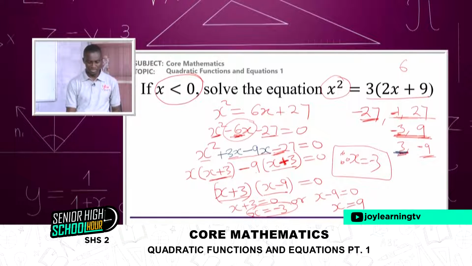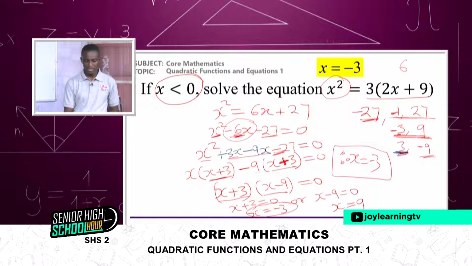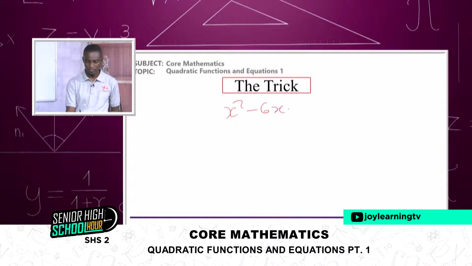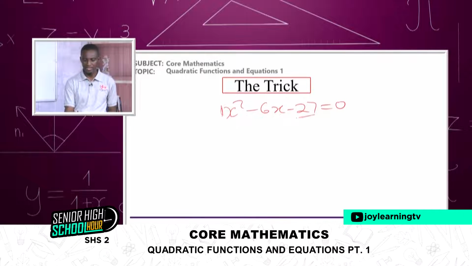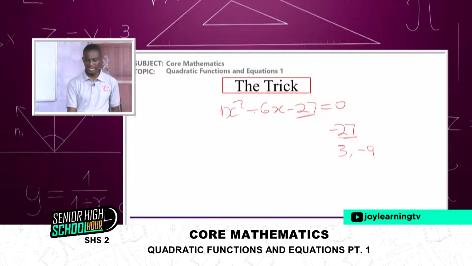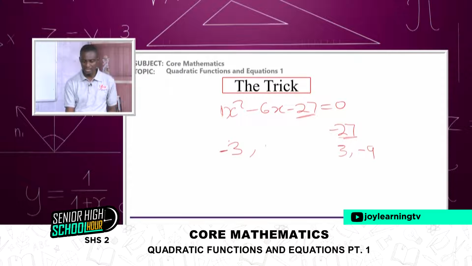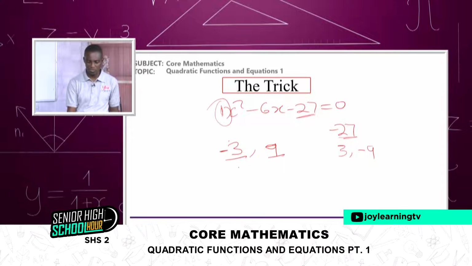Can we do the trick on this? Yes, we can. Let me do that quickly. So x squared minus 6x minus 27 equals 0. How do we do the trick? We still multiply the 1 here by negative 27, and that will give us negative 27. Find the factors: 3 and negative 9. These are the two numbers that when we multiply, you get negative 27, and when we add, we get negative 6. So we bring those two numbers, and for the 9, it is negative, so I'll keep the positive one. And divide each of them by the coefficient here, which is 1. And so therefore, my x will be negative 3.